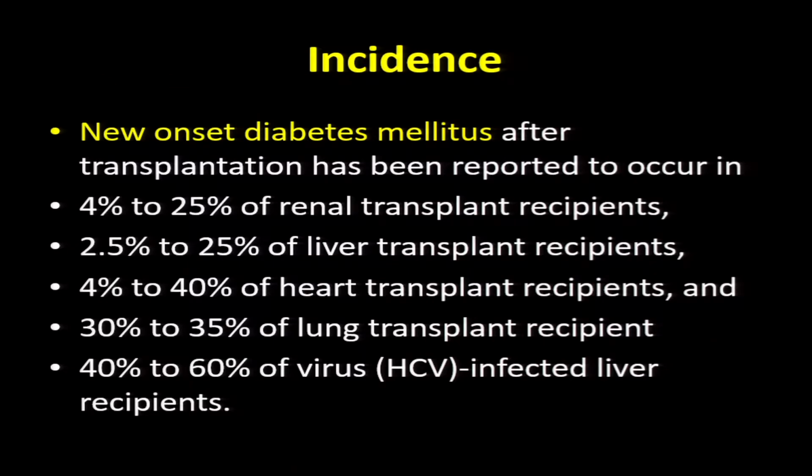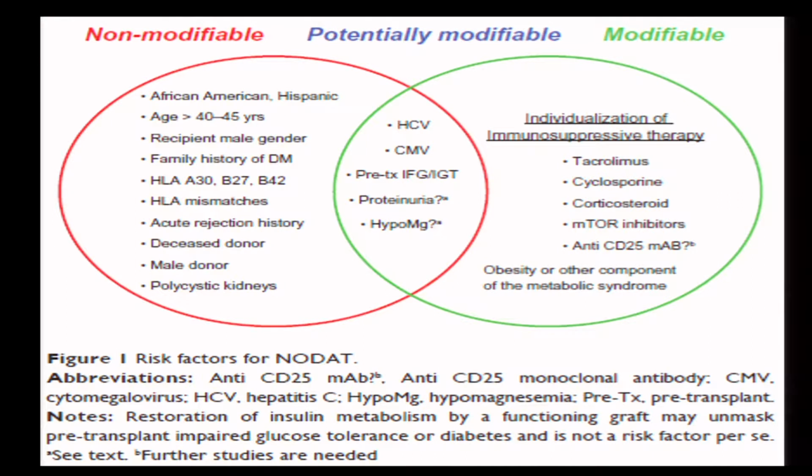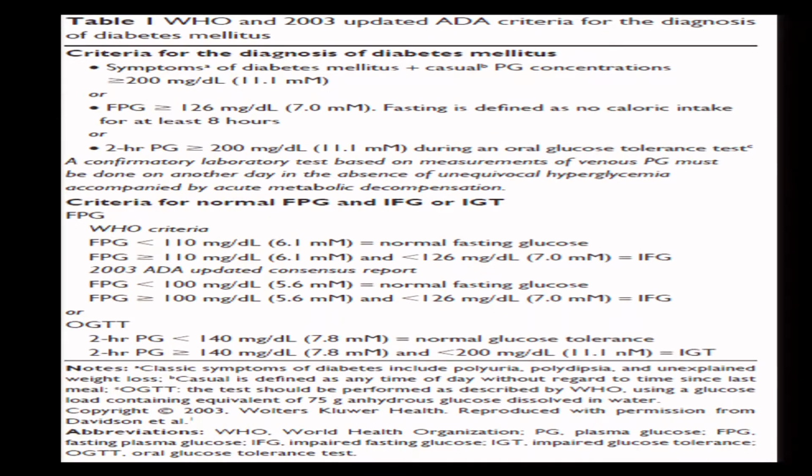And you can see the incidence. New onset of diabetes after transplant has been reported to occur in different transplants. You can see the incidence rate is nearly 4 to 60%. And these are the non-modifiable, potentially modifiable and modifiable risk factors. We will see them one by one.